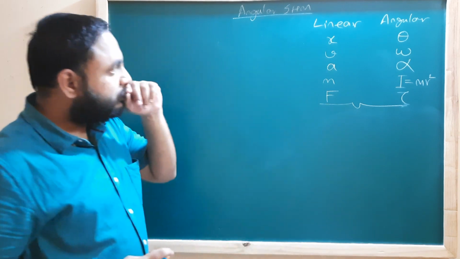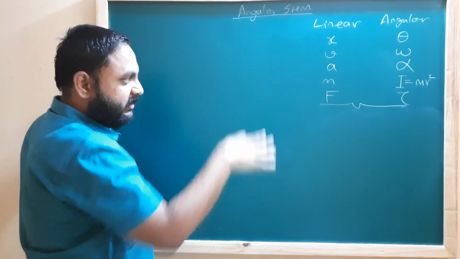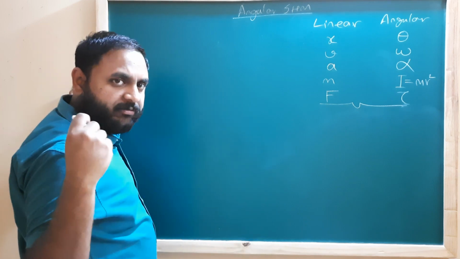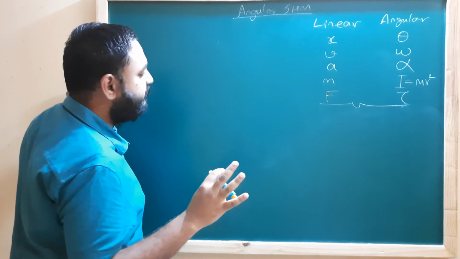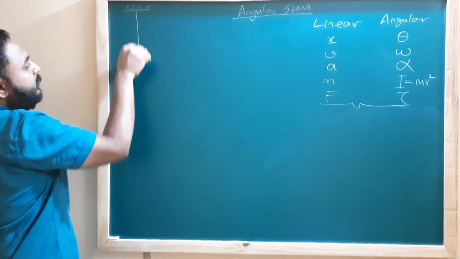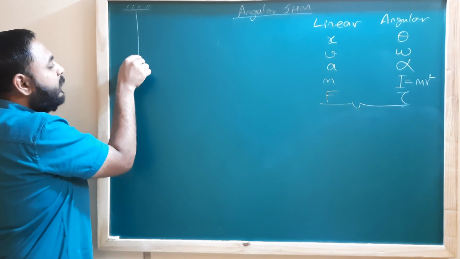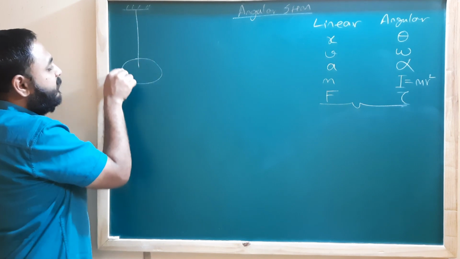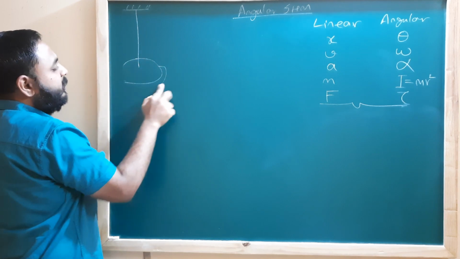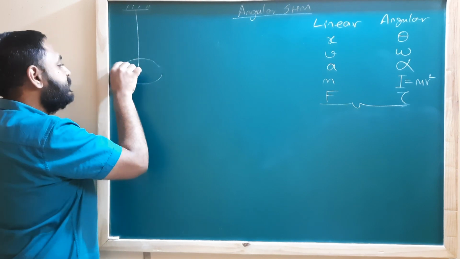Alright. Now, let me just very quickly try and get the differential equation for angular SHM. Again, I'm saying we don't have to derive it, but I just want to give you a sense of what we did already. So this will just be useful revision. Let's say we have some fixed support, and again you have a light inextensible string. And now instead of a bob, I have a disc that is suspended this way. Okay, something like this. Some disc that is suspended.